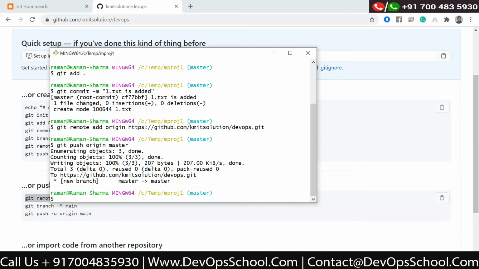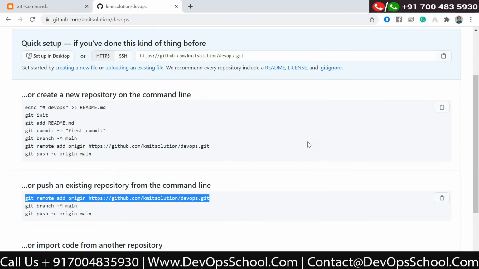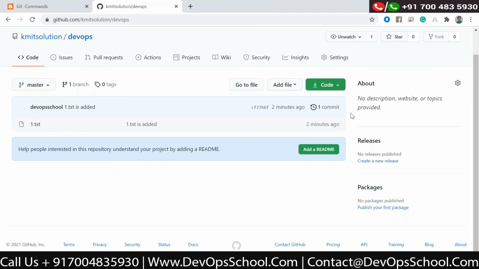One time you need to enter it, and next time it will automatically take the credentials from that configuration file. Now my file has been pushed, and you need to enter the credentials for your GitHub. If I refresh this, you can see the one.txt file has moved here.